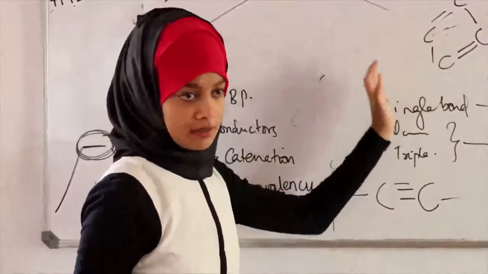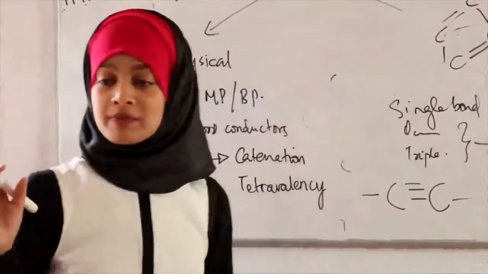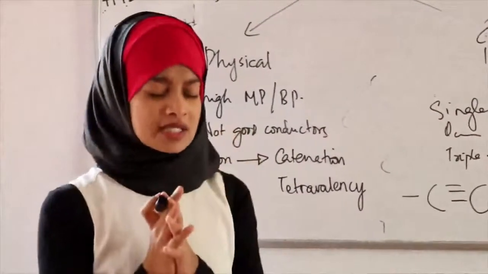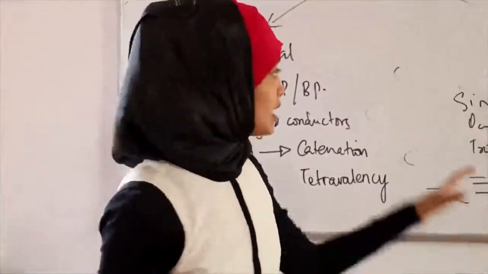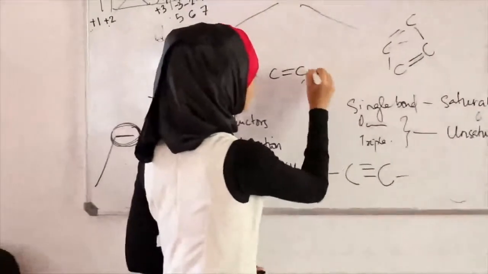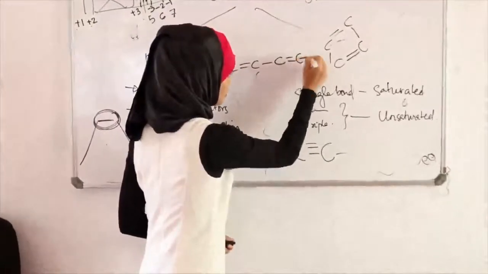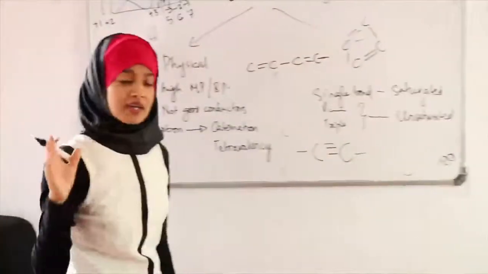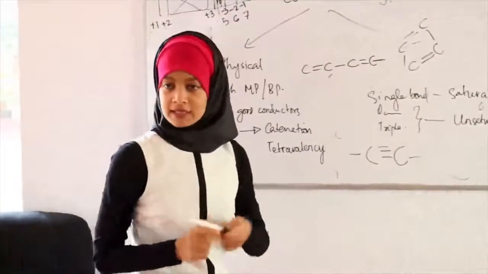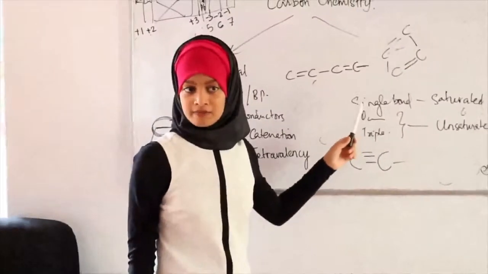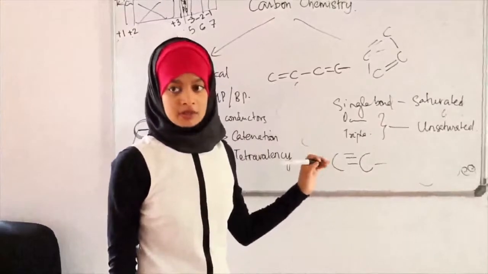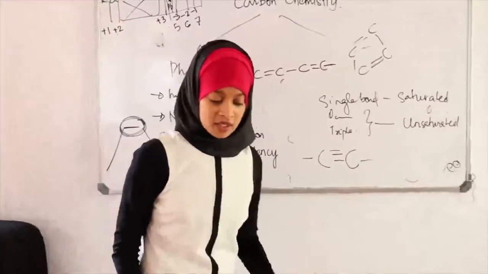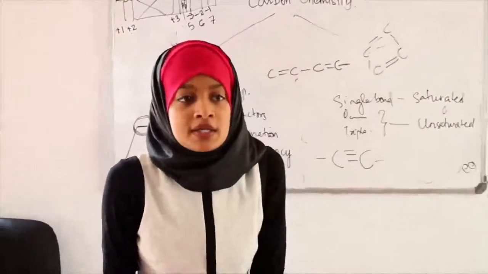This is how carbons commonly exist. Alternate double bonds in a carbon compound give it very high stability. You'll learn why later, but if you see a carbon compound with alternate double and single bonds, it's very, very stable. So give me an example of something that has alternate double and single bonds. Benzene.